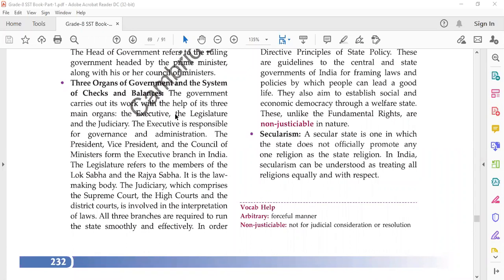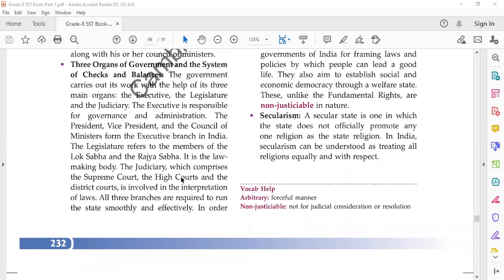The work of the judiciary is very different from the other two organs because the judiciary settles disputes among various parties, for example, between different states, between a state and the central government, or even between individuals. So the judiciary's work is to provide justice to the people.